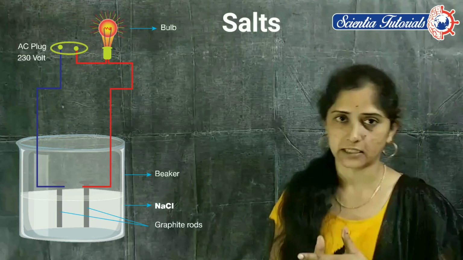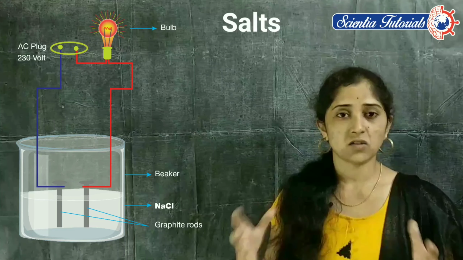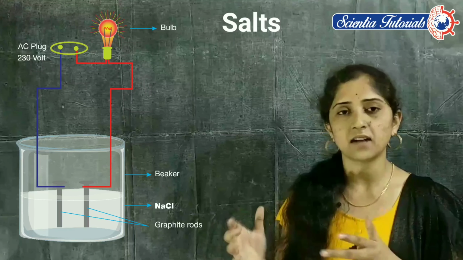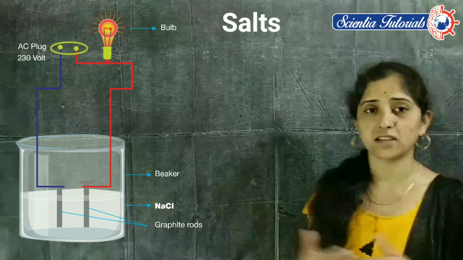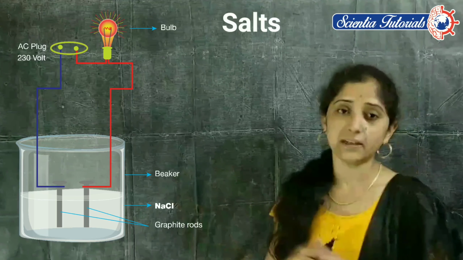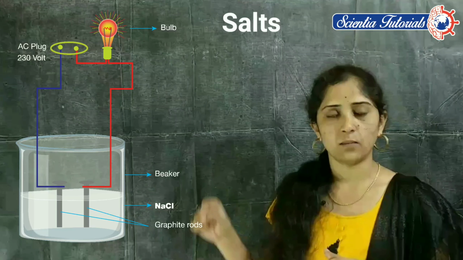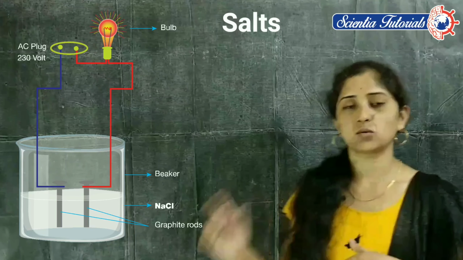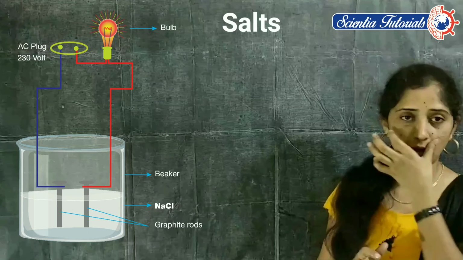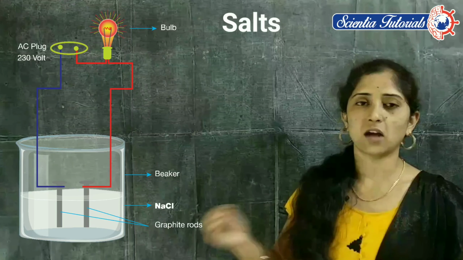What about electrical conductivity? Actually, salts are neutral. Solid crystal salts do not allow the flowing of electricity. But when we dissolve the salt in water, the solution of the salt will pass electricity. Nothing but ions are produced when the salt is dissolved in water. Ions are produced, for example from common salt, sodium chloride.